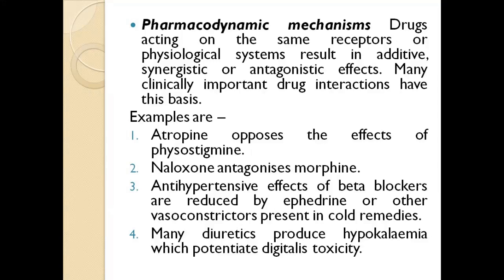Many clinically important drug interactions have this basis. Examples are atropine opposes the effects of physostigmine, naloxone antagonizes morphine, and antihypertensive effects of beta blockers are reduced by ephedrine or other vasoconstrictors present in cold remedies.